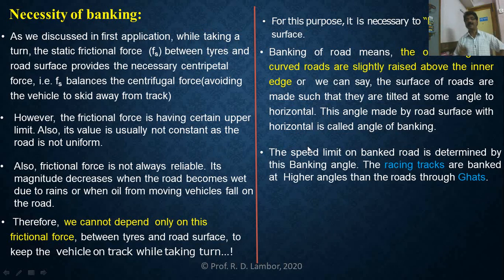And if this angle of banking is between 0 and 90, the turning speed of the vehicle has both an upper limit as well as a lower limit. So this is the importance of the angle of banking. The speed limit is determined by the angle of banking.